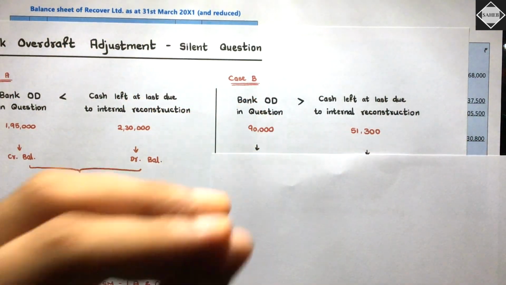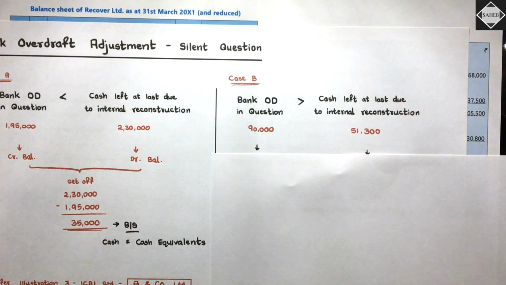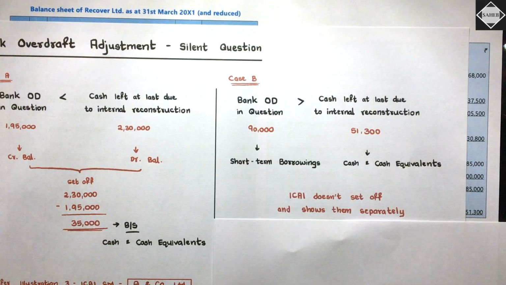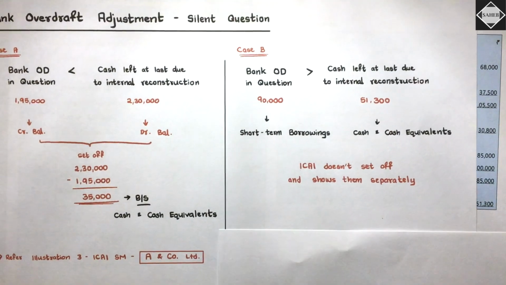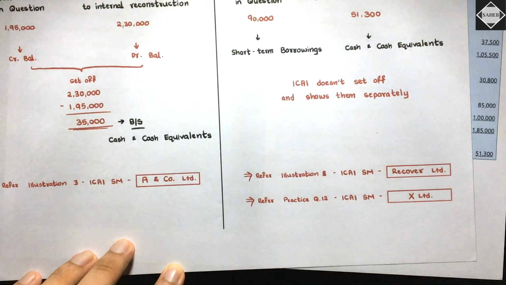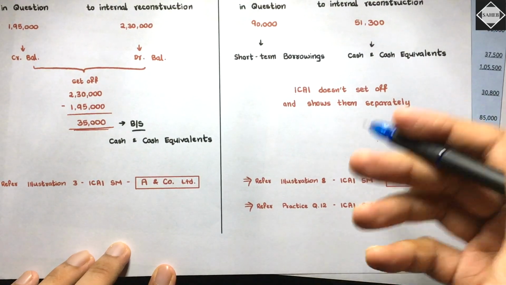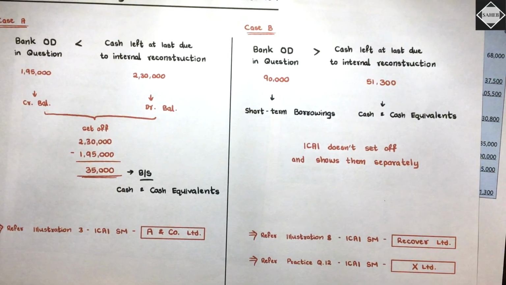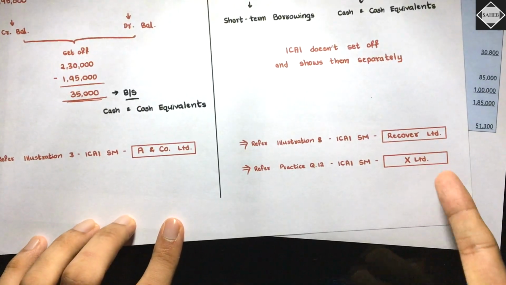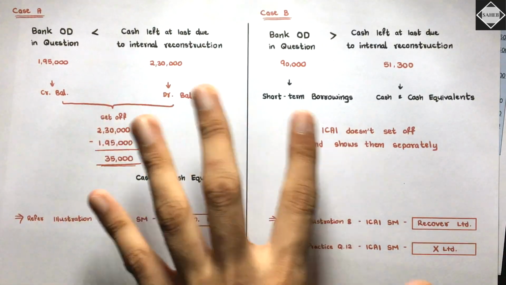Bank overdraft is shown in short-term borrowings as usual, and this in cash and cash equivalents. See, short-term borrowings, cash and cash equivalents. ICAI doesn't set off and shows them separately. Fine. And you can refer to illustration 8, the current one which we just solved, Recover Limited, or you can see practice question number 12 also. This is what they have done, where bank overdraft is more than the cash. Is it clear? X Limited, practice question number 12. So you have to keep this in your mind.